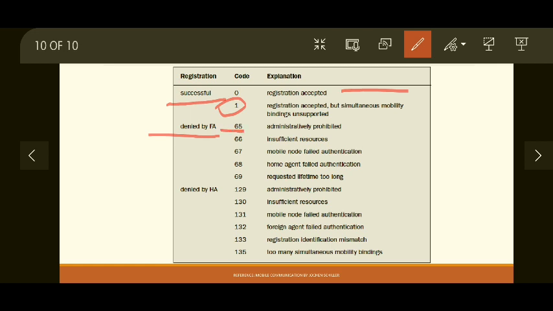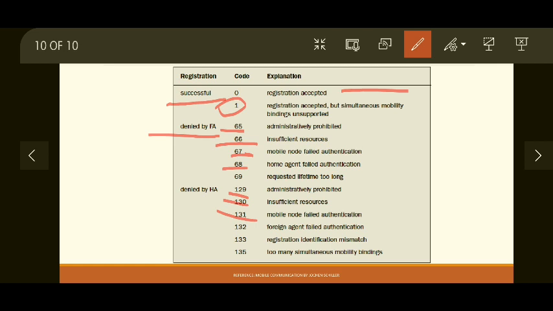For that the code is 65. Then if they do not have sufficient resources, they can reject your registration request by code 66. If authentication fails, different codes are used like 67, 68 by the foreign agent. Same reasons can be given by the home agent using different codes 129, 130, 131 and so on.